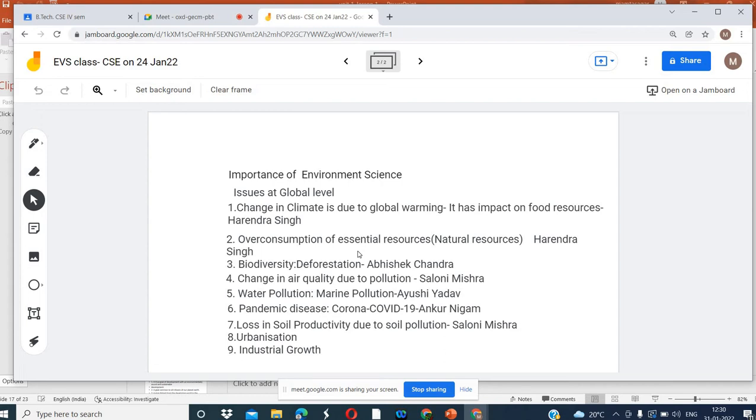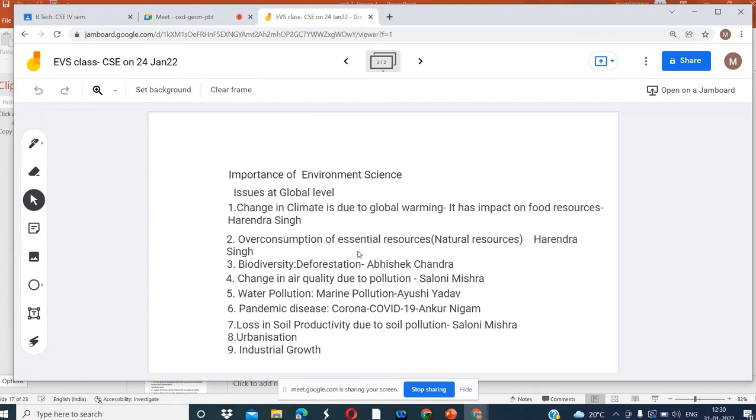So why this variation? This variation is the main issue. Some of the population is consuming more resources. We need to balance this, and there should be a homogeneous distribution so that we can solve this issue.